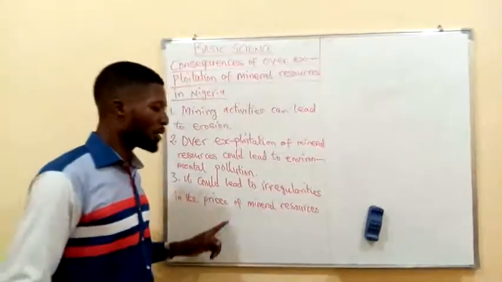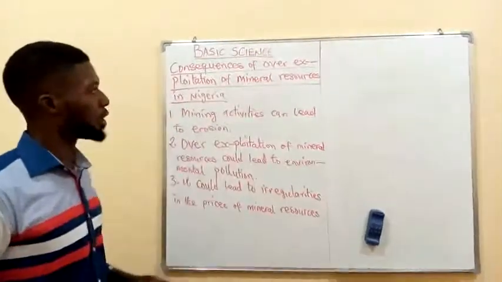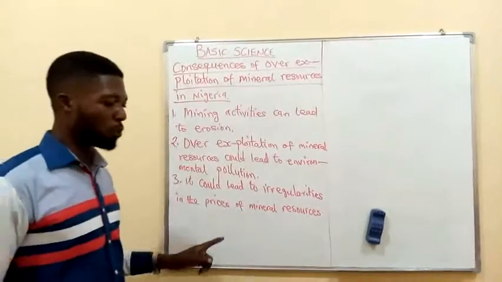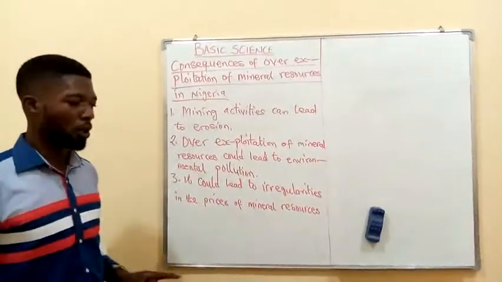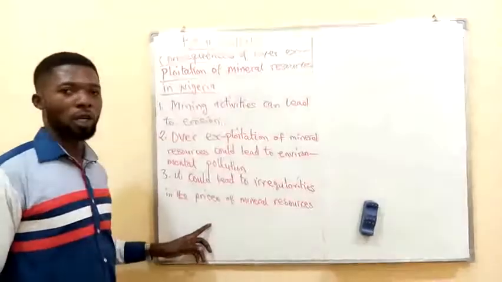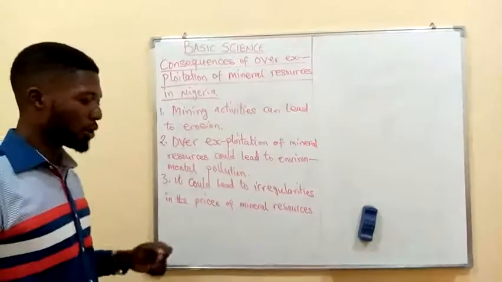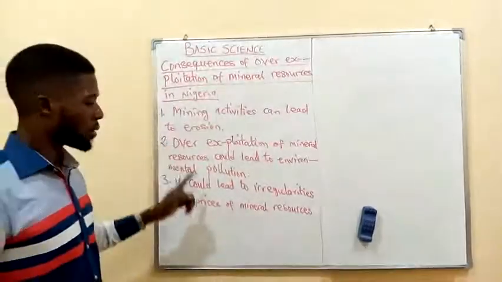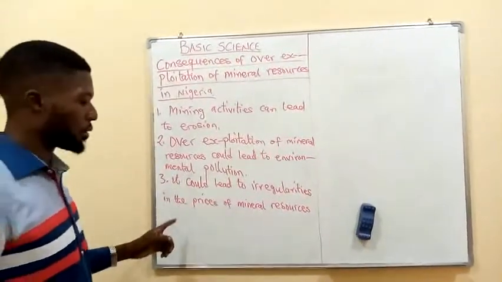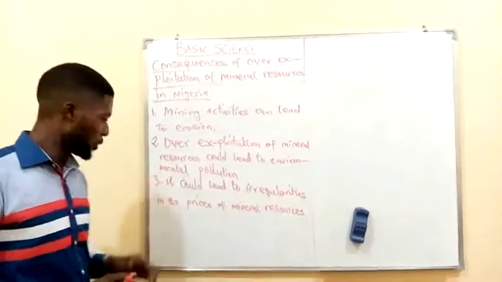So one of the consequences of over exploitation of mineral resources is that the government and people may lose interest in agriculture and concentrate on the exploration of mineral resources. Let me put it down.